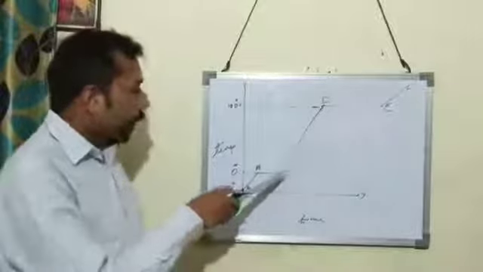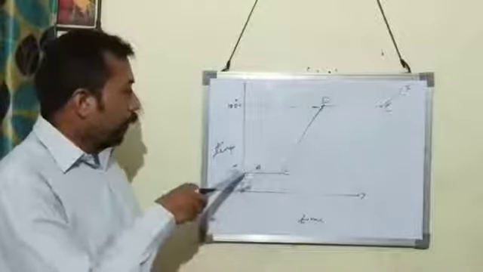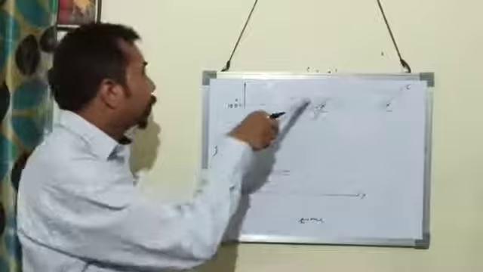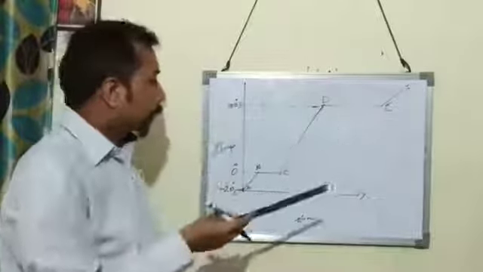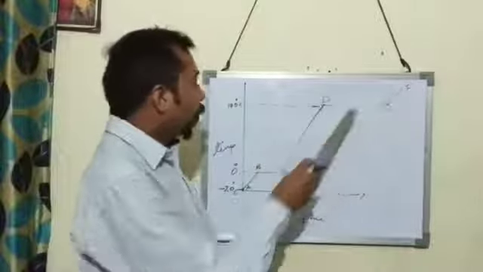Then it can be asked what is the melting point. Melting point is 0 degrees Celsius. What is the boiling point? Boiling point is 100 degrees Celsius. Then why is DE longer than BC?